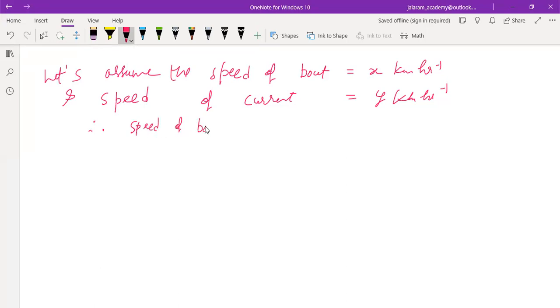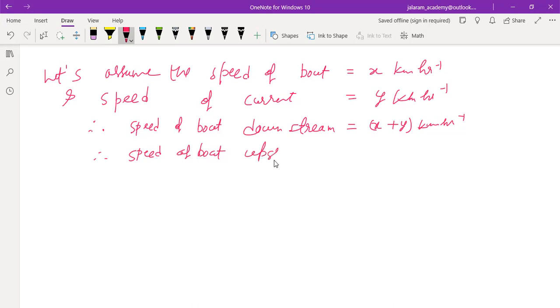Speed of boat downstream equals speed of boat plus speed of current, kilometer per hour. And we have to assume one more thing: speed of boat upstream.